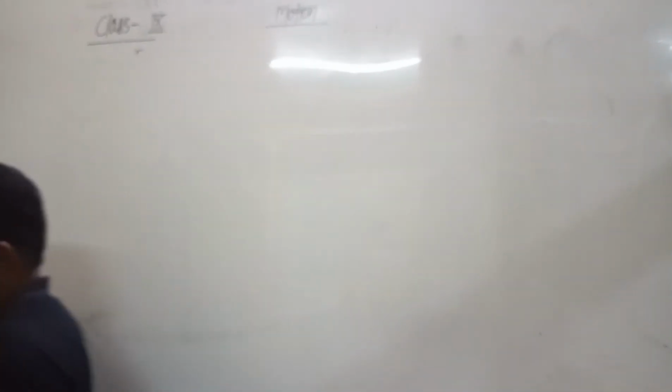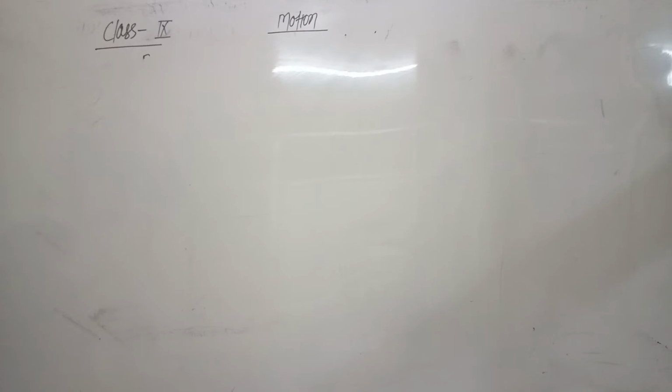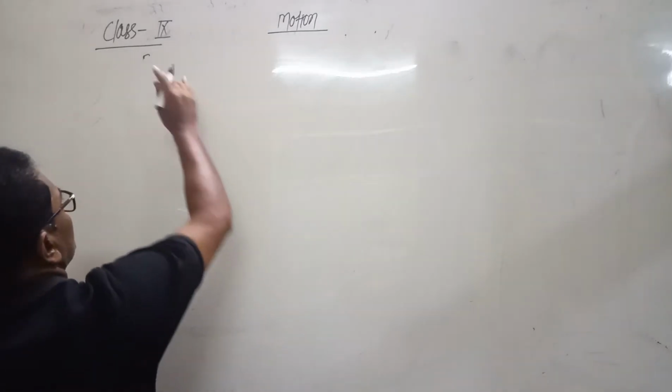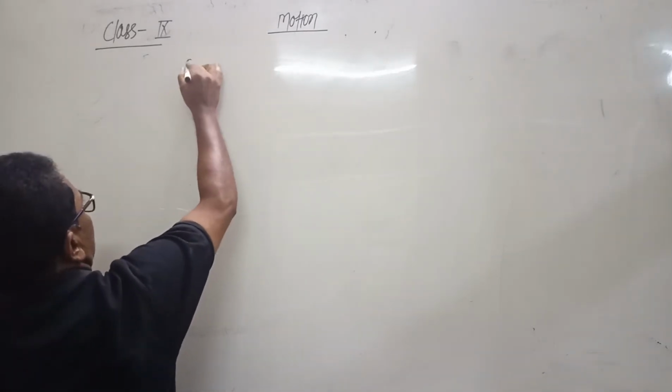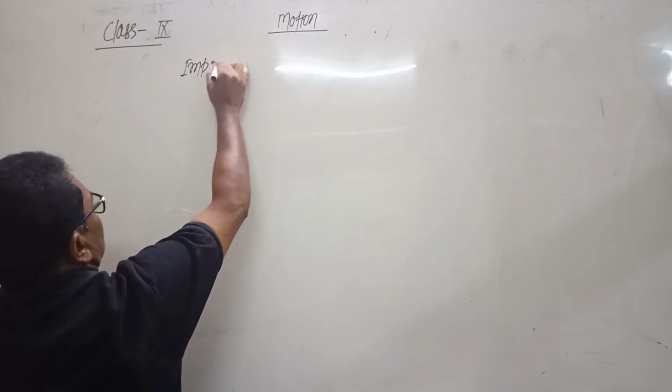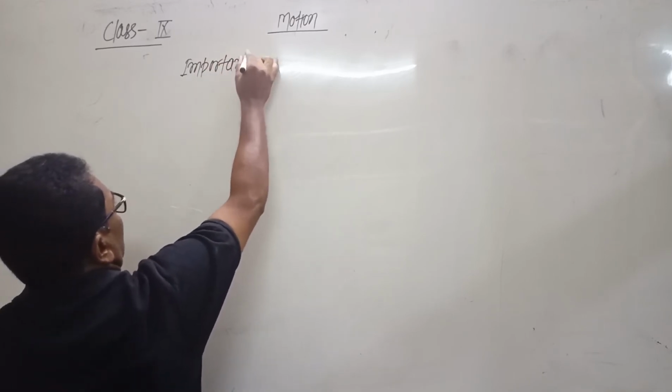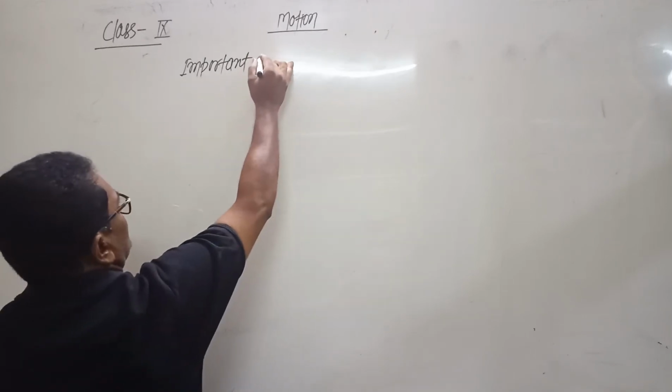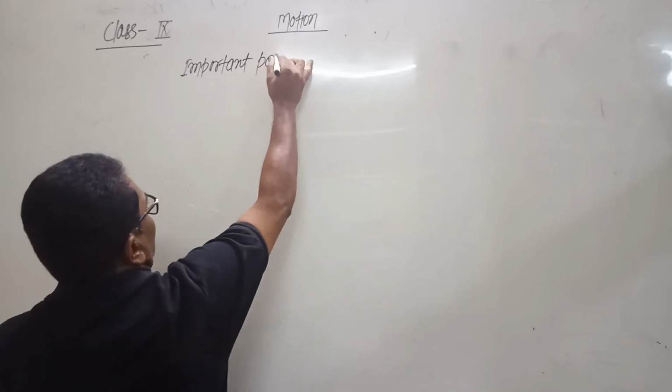So first, a few important points which are used in solving the numericals.